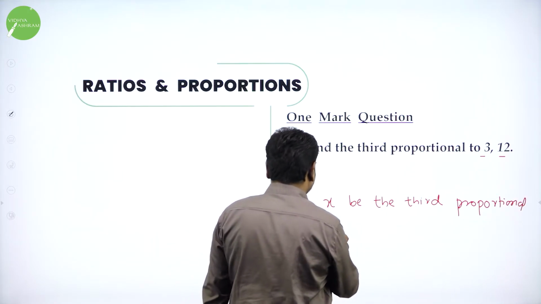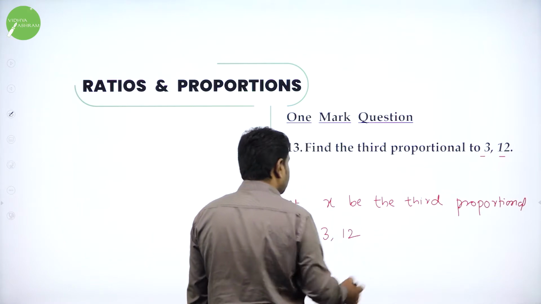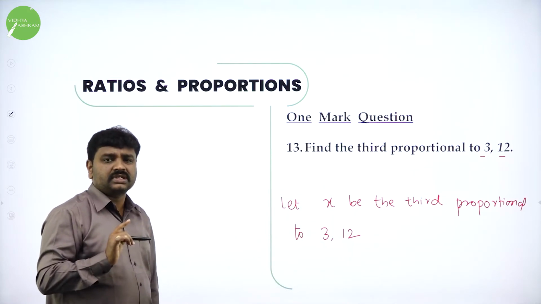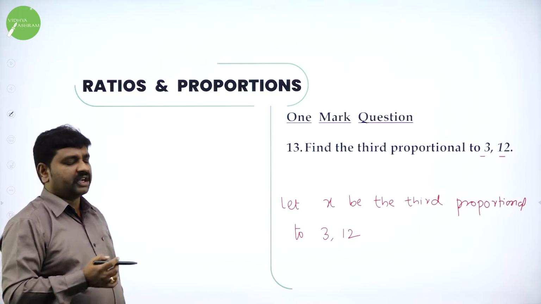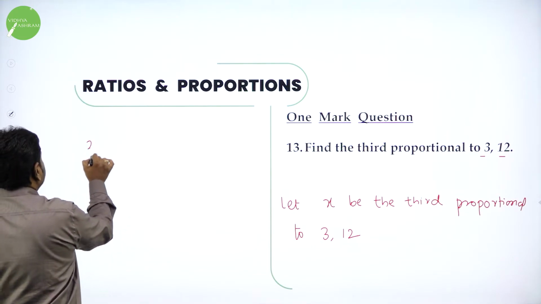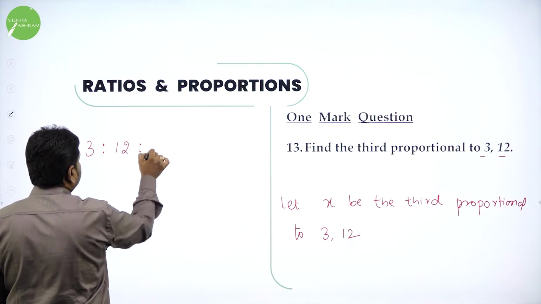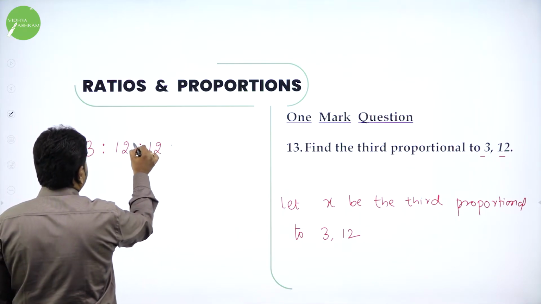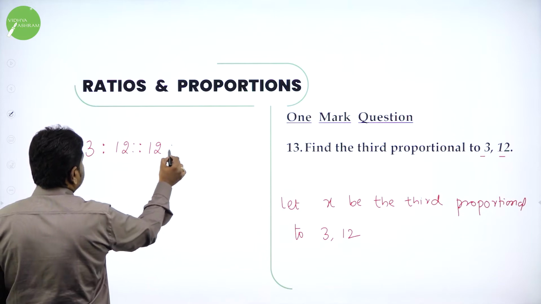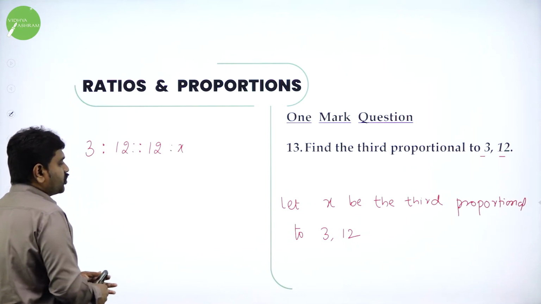What are the given numbers? 3, 12. Dear students, third proportional means the second value you should repeat. So you should consider 3 is to 12 as 12 is to x. So third proportional they want.